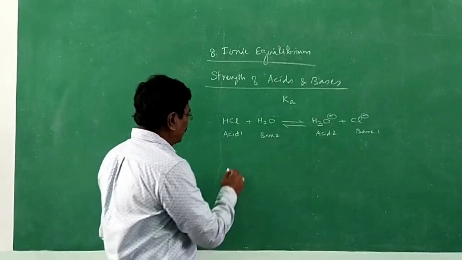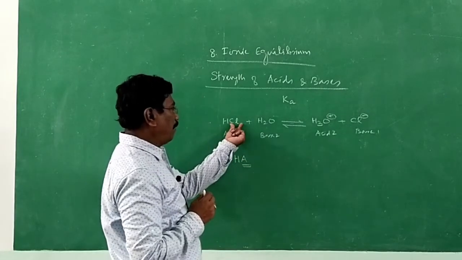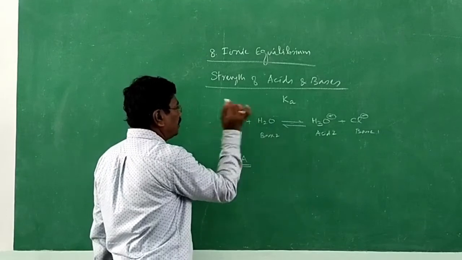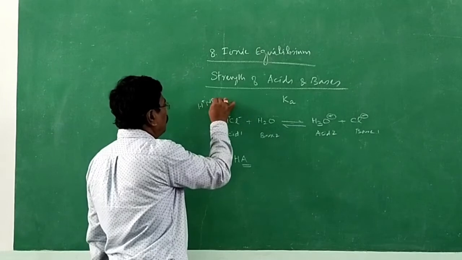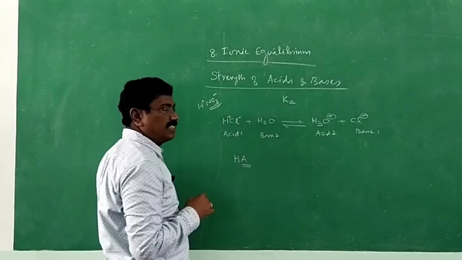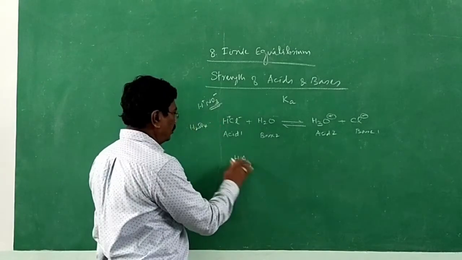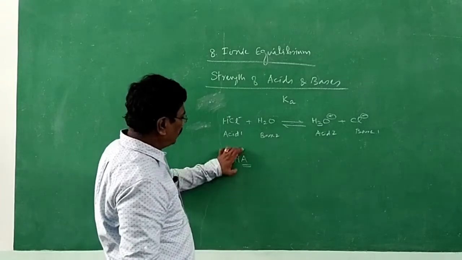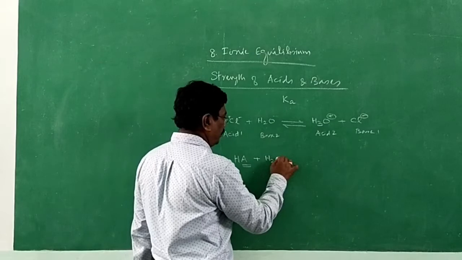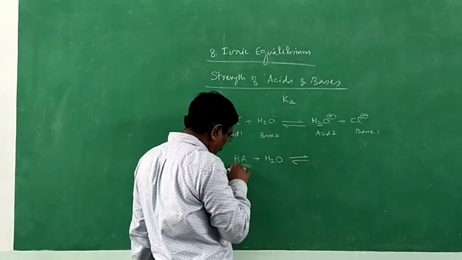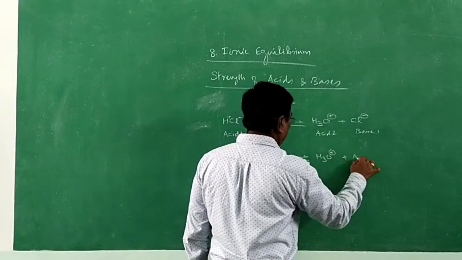Let us consider the acid as HA, where A is the acid radical, the remaining part. In hydrochloric acid, Cl minus is considered the acid radical. If it is nitric acid, the NO3 part, the nitrate ion, is the acid radical. In sulfuric acid, the sulfate part is the acid radical. So the generalized equation: acid in water may ionize, giving H plus to water to become hydronium ion and A minus ion.